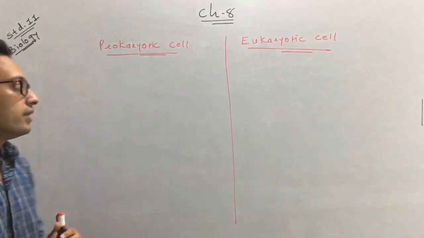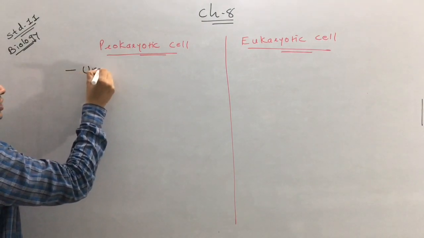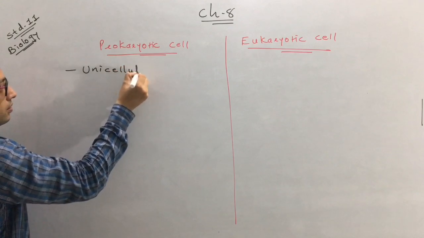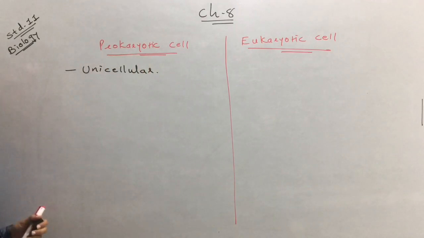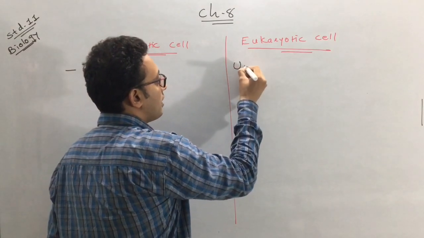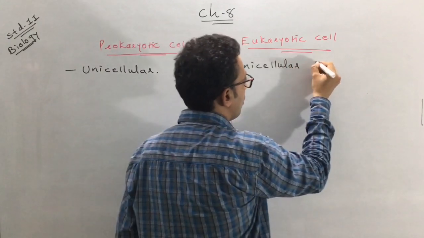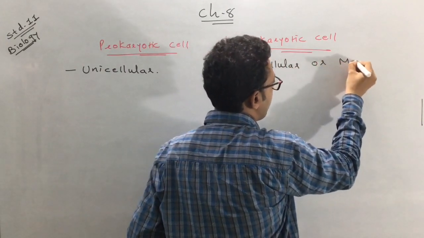Okay? So starting with the first difference. Prokaryotic cells are unicellular. But the eukaryotic cells are either unicellular or multicellular.